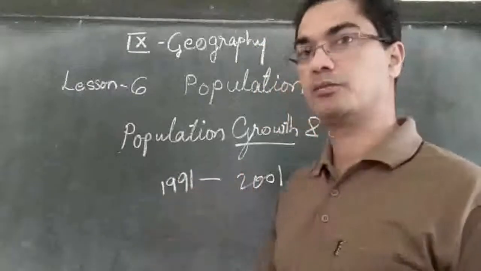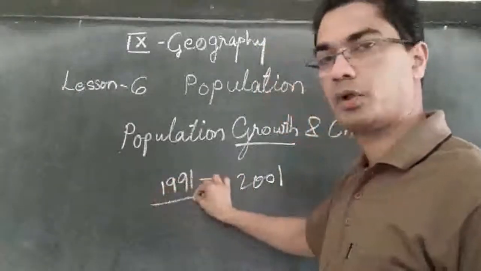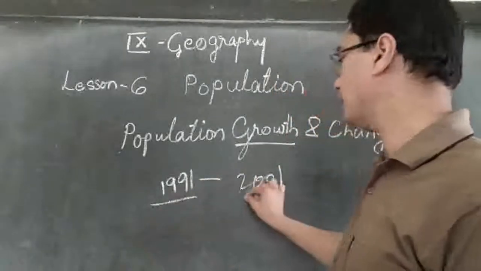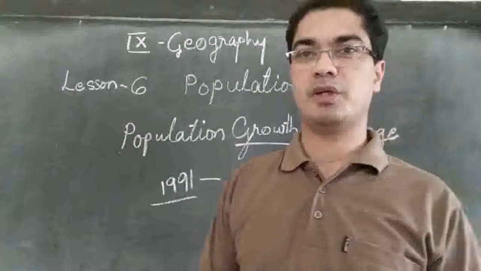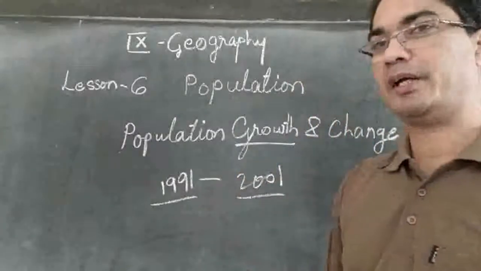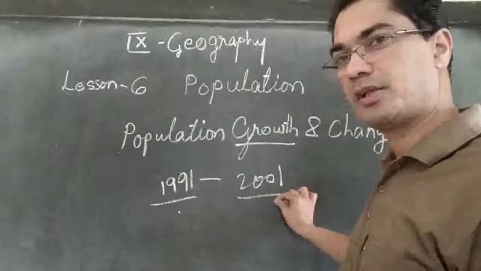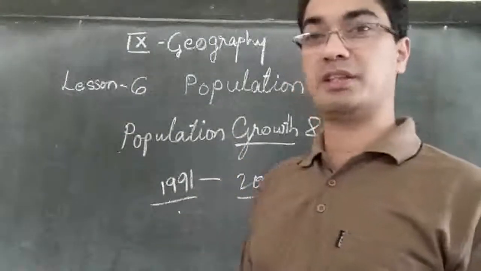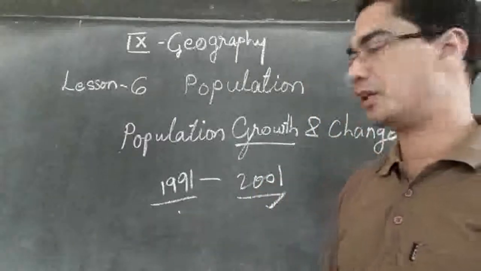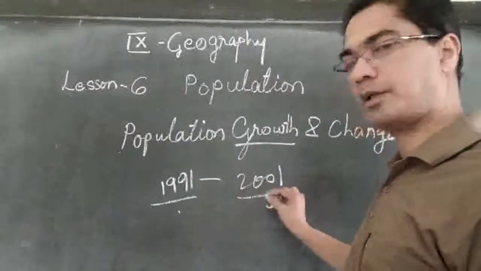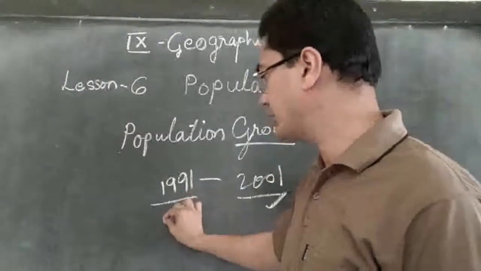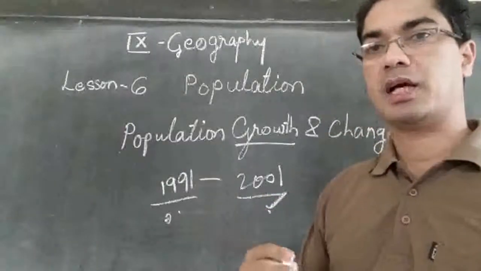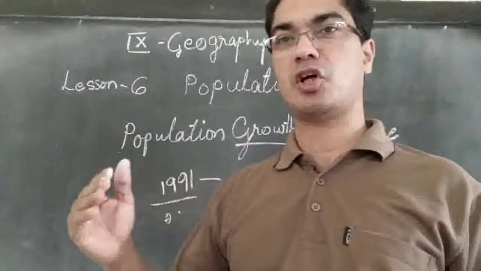So after 10 years, here we see what was the total number of people in the country, and here we see the total number of people living in the country. Which one will be higher? Naturally this will be higher, because year by year the population is increasing. It is not decreasing. So we subtract the earlier population from this year's population, and then we will see the increase in the number of people during the last 10 years.